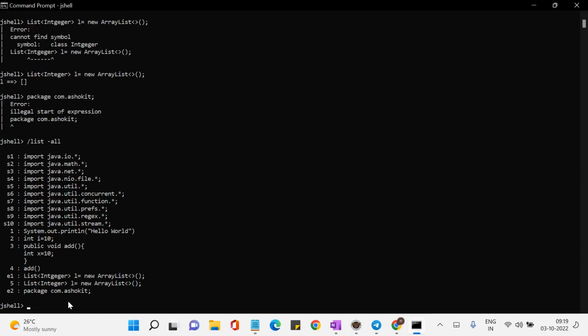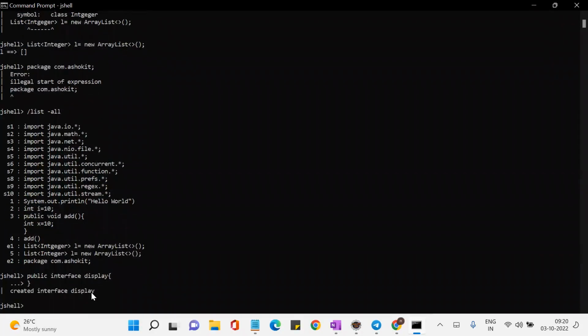Okay. Now, can I create an interface in the JShell? Yes, sir. Can I create a class in the JShell? Because those are also valid Java statements. Yes, you can create. Look at public interface Display. The body is empty, so it's a marker interface. It does not have any abstract methods. So I am able to create an interface.